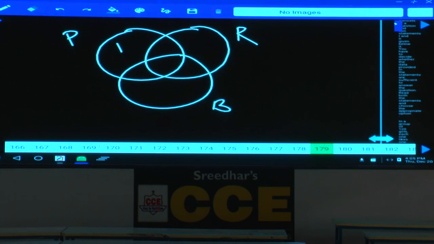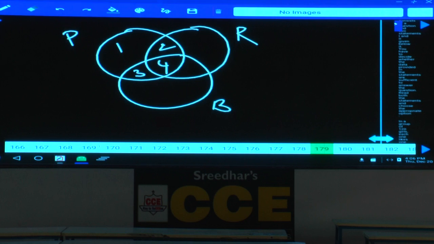Area number 1. Girls who like pink and red but not blue, second area. Girls who like pink and blue but not red, third area. And those who like all colors. So 1, 2, 3, 4. You need to add these 4 areas, then you will get the girls who like pink color, correct?